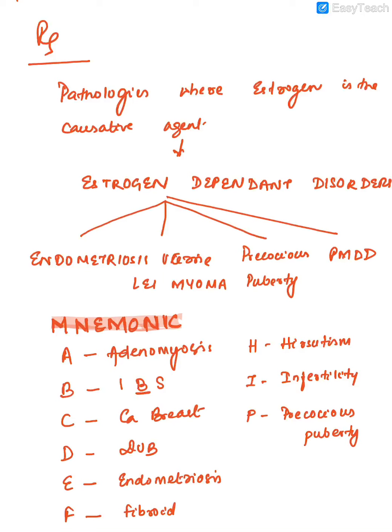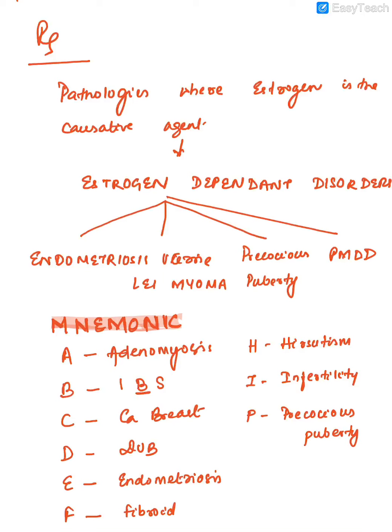But at this point of time, we should remember that all of these are estrogen dependent disorders. Whenever there is a high estrogen level, these pathologies develop. So when we are giving GnRH agonist by producing hypogonadotrophic hypogonadal levels, it lowers the estrogen and helps in these estrogen dependent states and cures these problems.